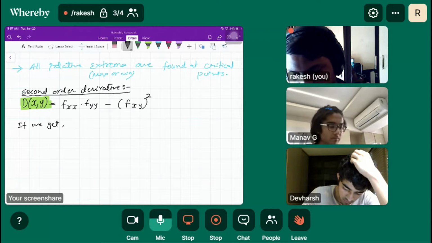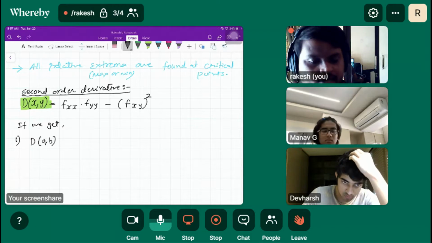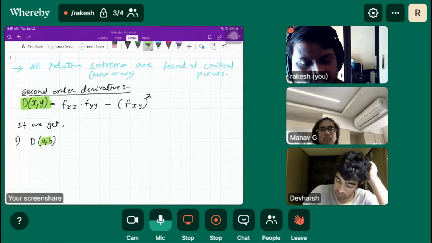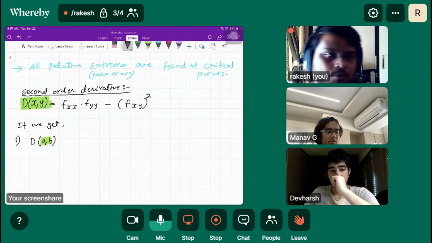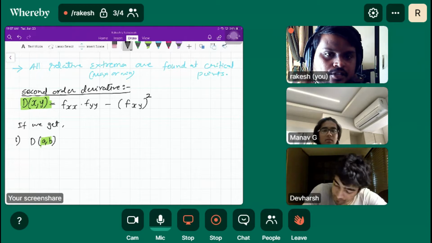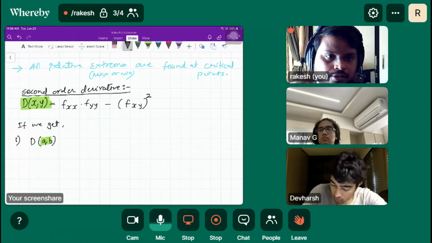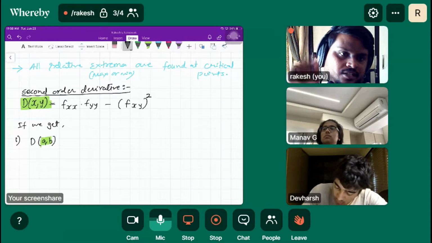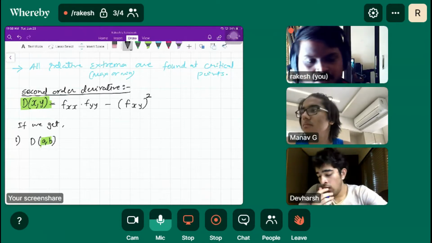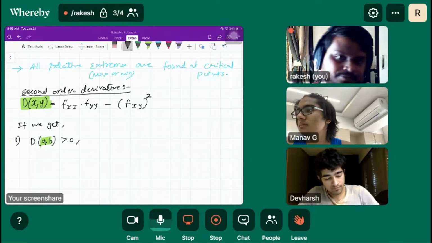If we plug in the critical points, say the critical point is (a, b), we always get an ordered pair as a critical point. We'll see in the question how we get the ordered pair. So basically we plug the points into the second order derivative. When we plug that point in and get a positive value, what does that mean?